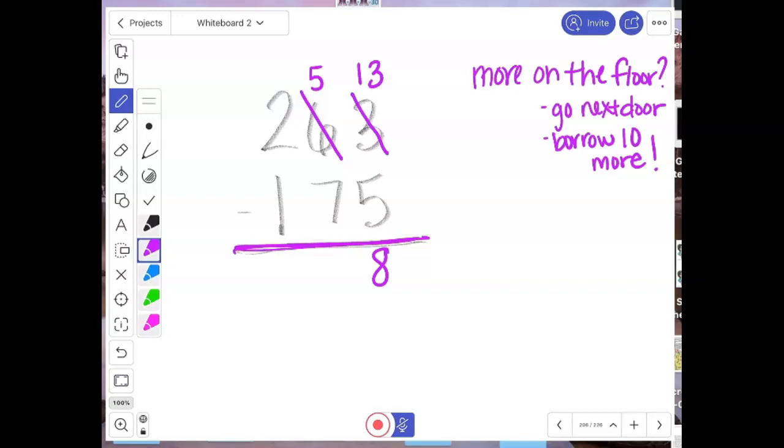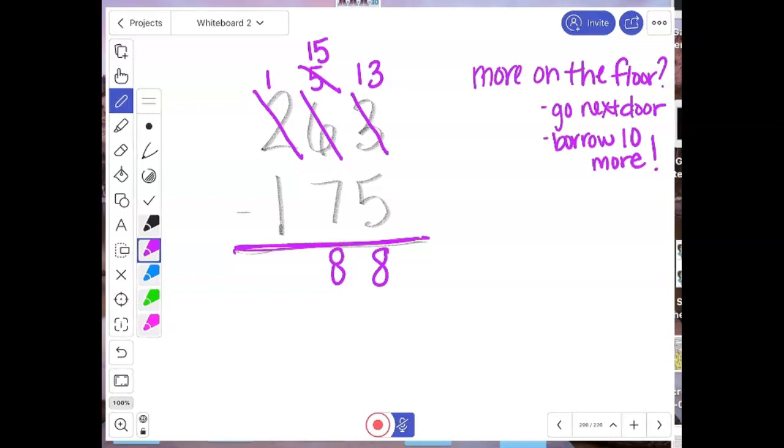Now, I ask myself the same question. Do I have more on top or more on the floor? Again, I have more on the floor. 7 is more than 5. So I go next door. I borrow a 10. I move it over here. So now this is 15. 15 minus 7 is 8. 1 minus 1 is 0. So my answer here is 88.